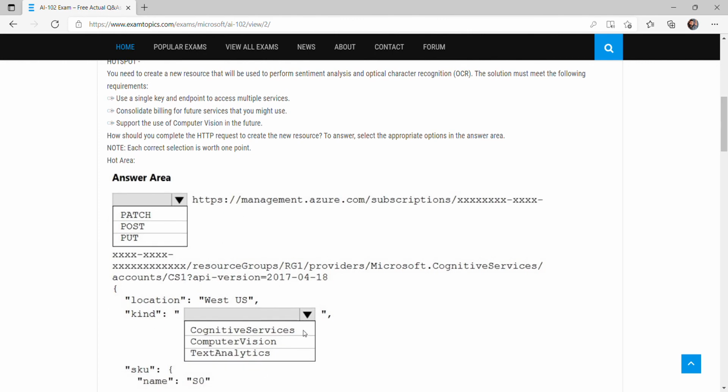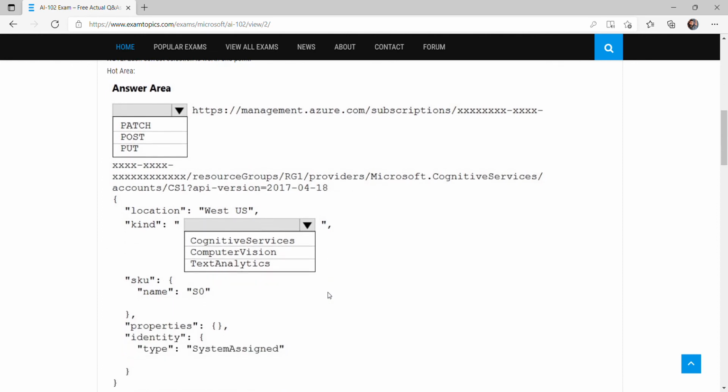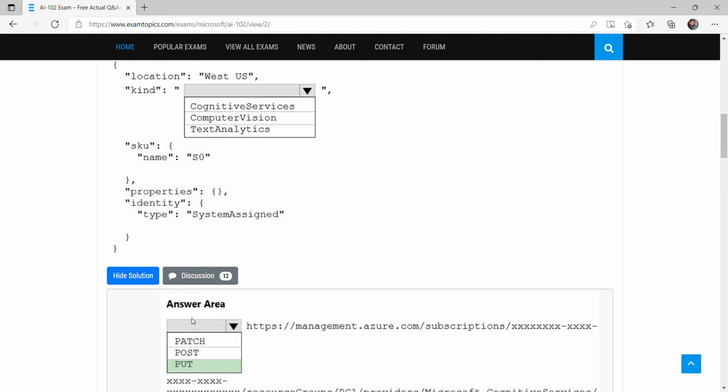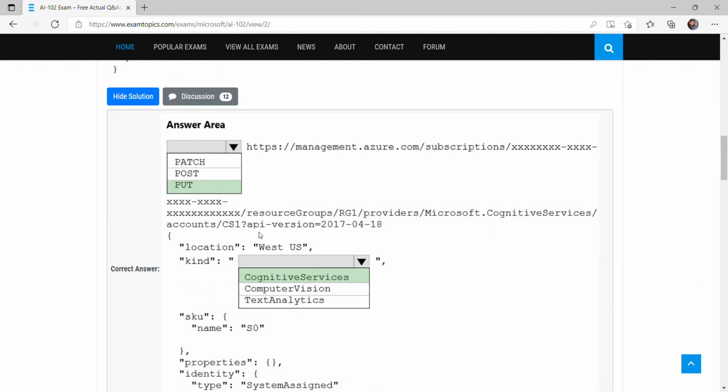We have to use the cognitive services. So what are cognitive services? Azure provides a lot of inbuilt models, and we can directly use those models. These models are called cognitive services. So cognitive services are a combination of a lot of models, right? So here we have to use cognitive services. If we reveal the answer, the correct answer is put, and we have to use cognitive services.